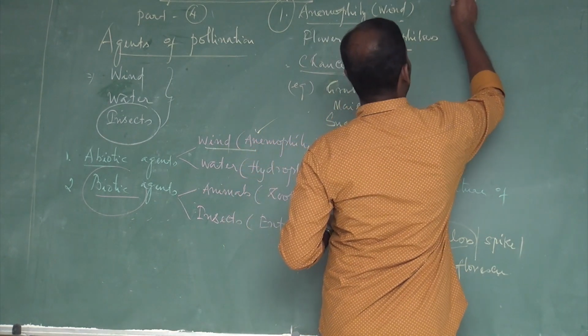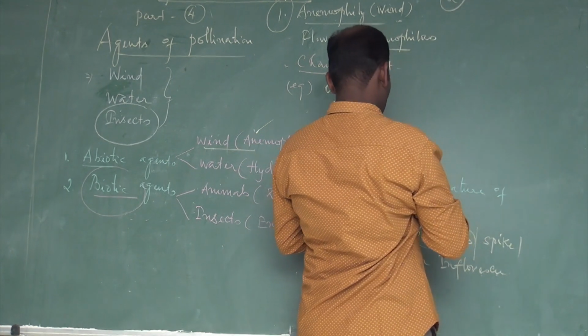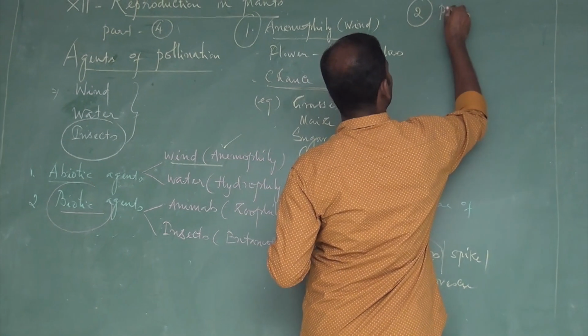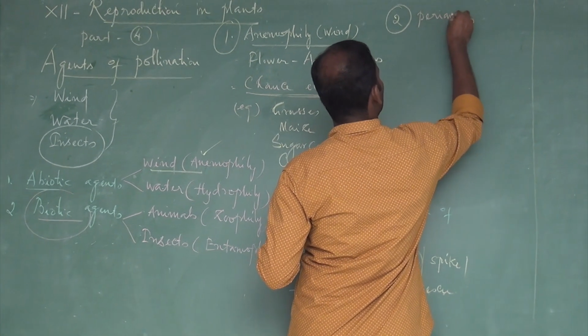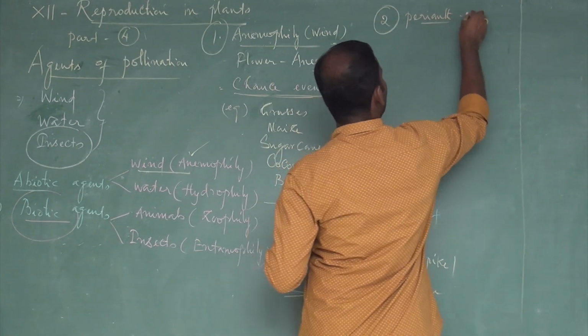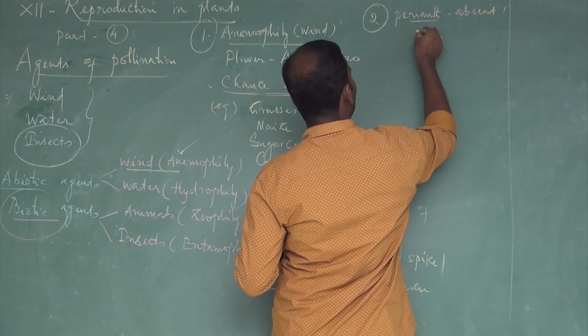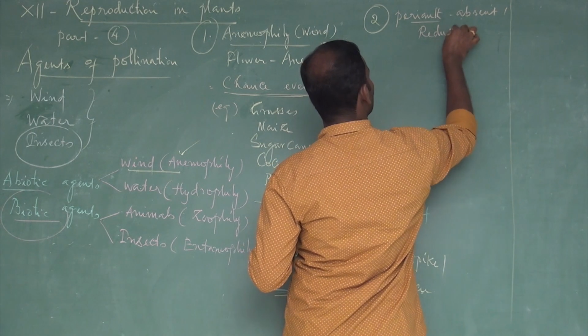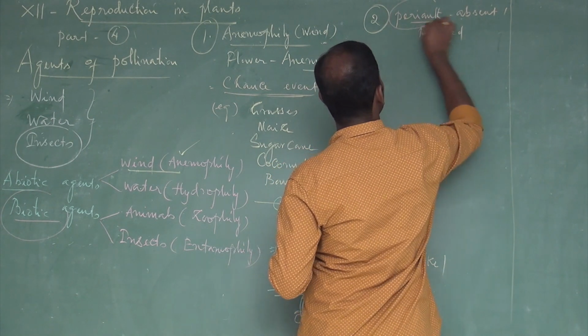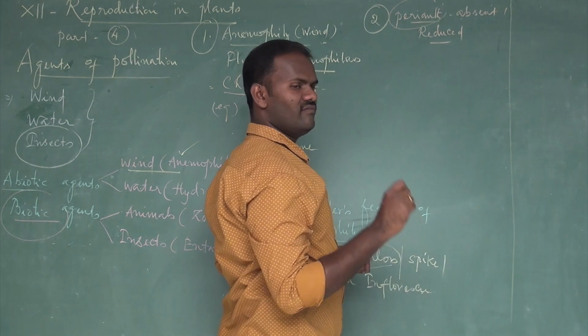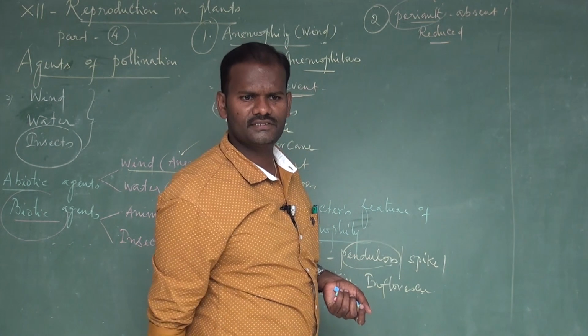Then second, actually, perianth. It is absent. Or in case of present, it is highly reduced. Perianth in the sense, no distinction between calyx and corolla is called perianth.